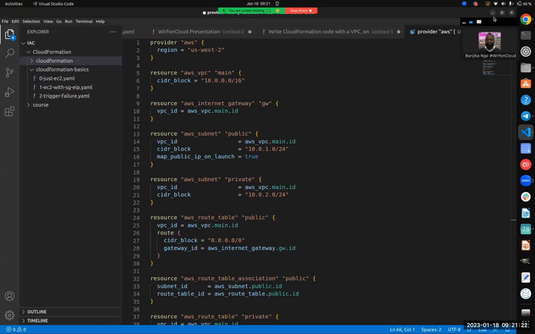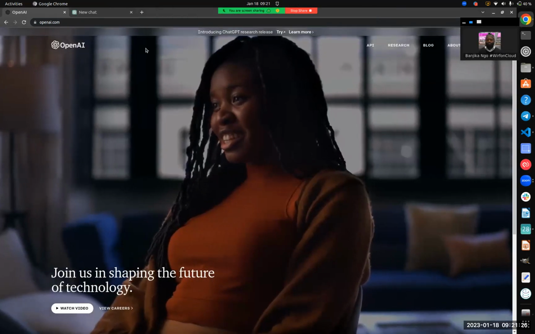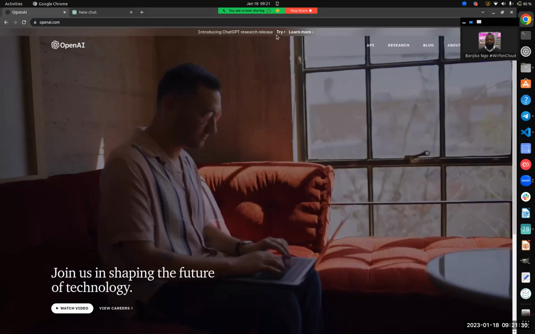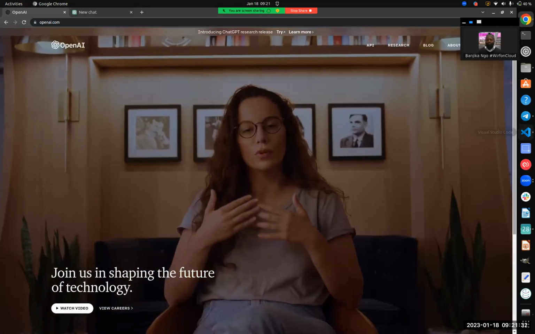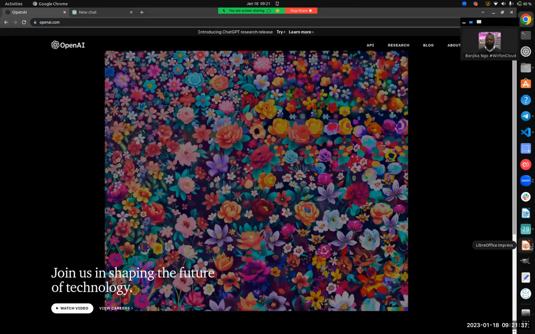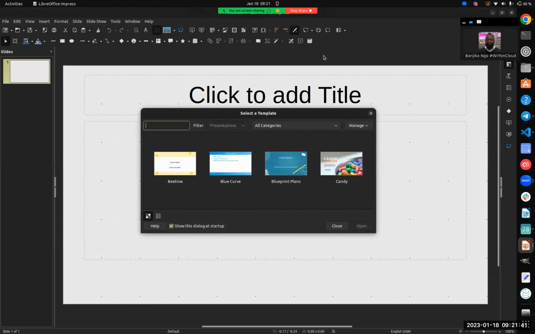If you're wondering how to get to this, just go to openai.com and go to try. If it's your first time, you'll need to create an account. But I'm very sure this is something that looks promising and there's every reason to look into it. So do not be left behind and enjoy.